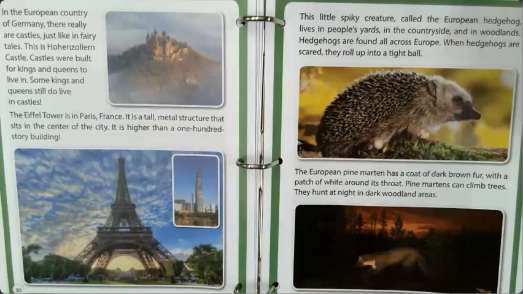The European pine marten has a coat of dark brown fur with a patch of white around its throat. Pine martens can climb trees. They hunt at night in dark woodland areas.